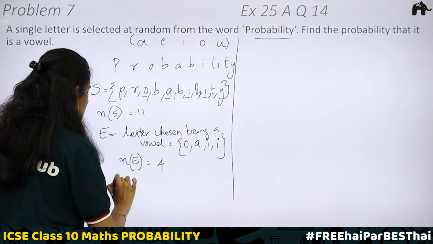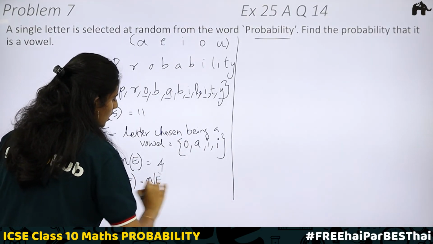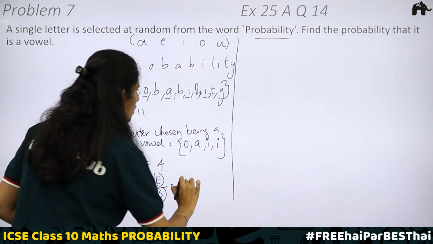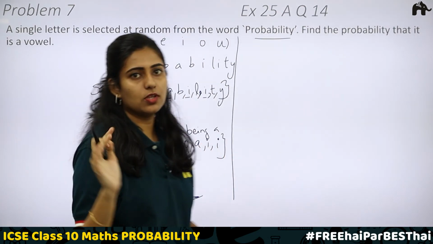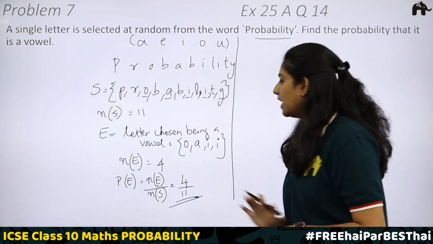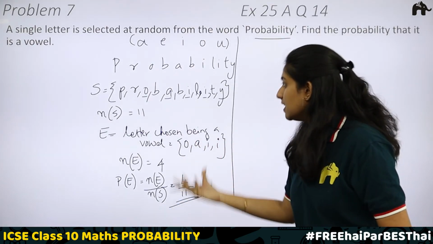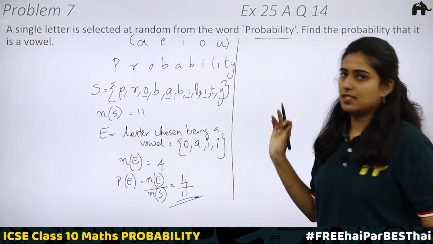Then what is the probability? Probability of the event will be equal to number of outcomes favorable to E divided by total number of outcomes. 4 divided by 11. Here 11 is a prime number. You cannot cancel it further. So 4 by 11 is your answer. So 4 by 11 is the probability of choosing a vowel from the word probability.